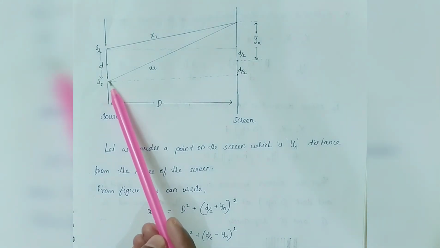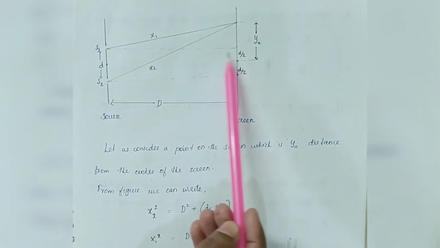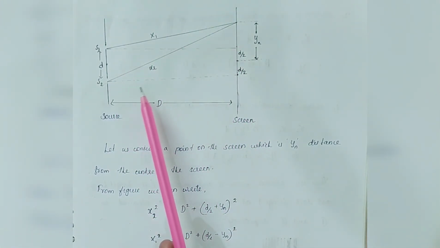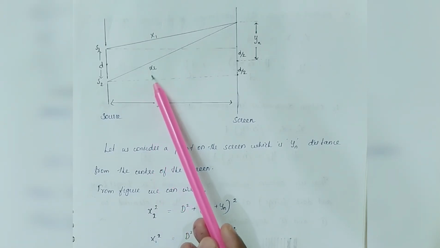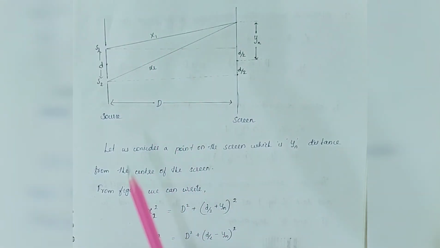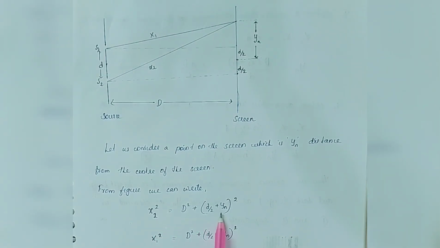Now from the figure we have two right angle triangles, and we can easily obtain expressions for x2 square and x1 square by applying the Pythagoras theorem. x2 square is D square plus (d by 2 plus yn) the whole square, and x1 square is D square plus (d by 2 minus yn) the whole square.